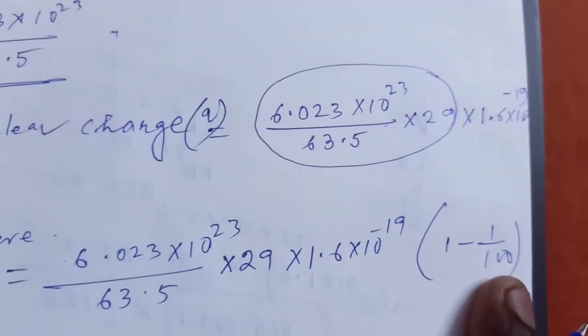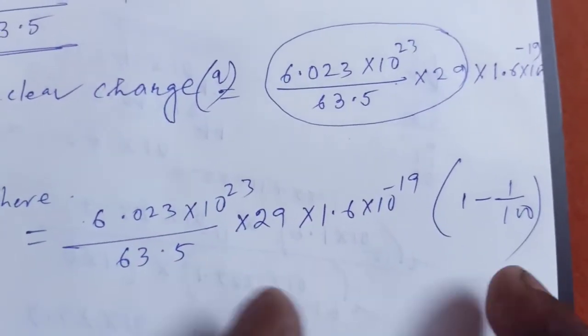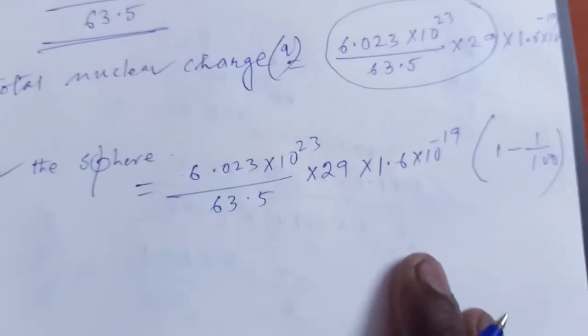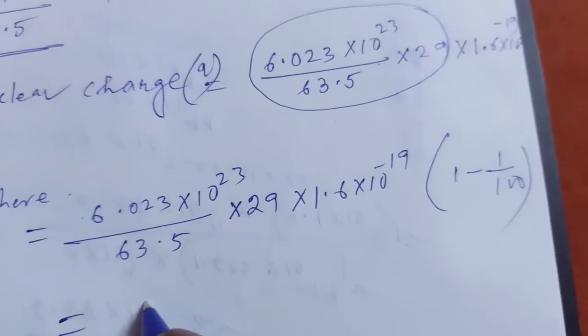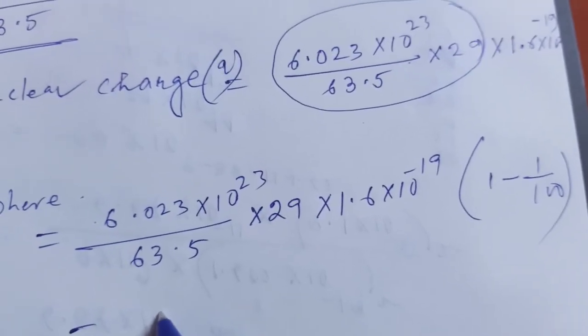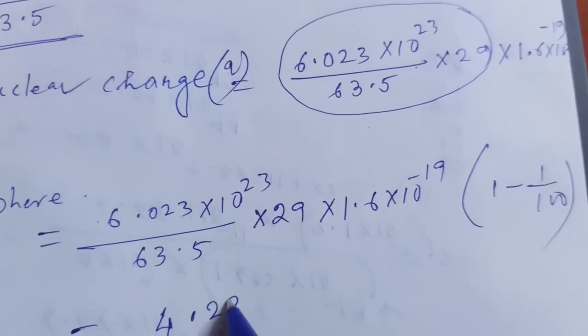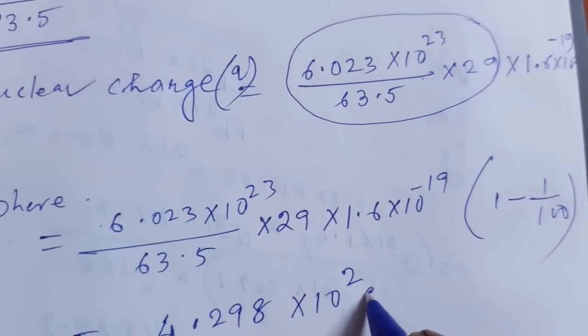So this value into 1 by 100, and you subtract that value from this one, and this leads to a value, if I calculate, of 4.298 × 10^2 coulomb.